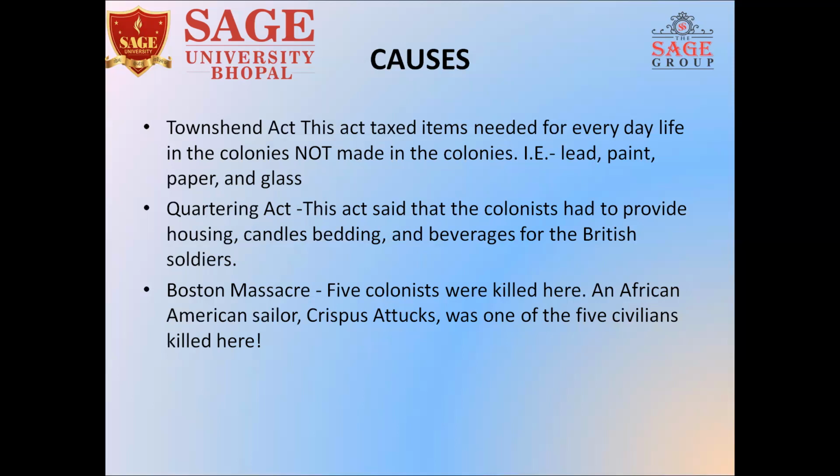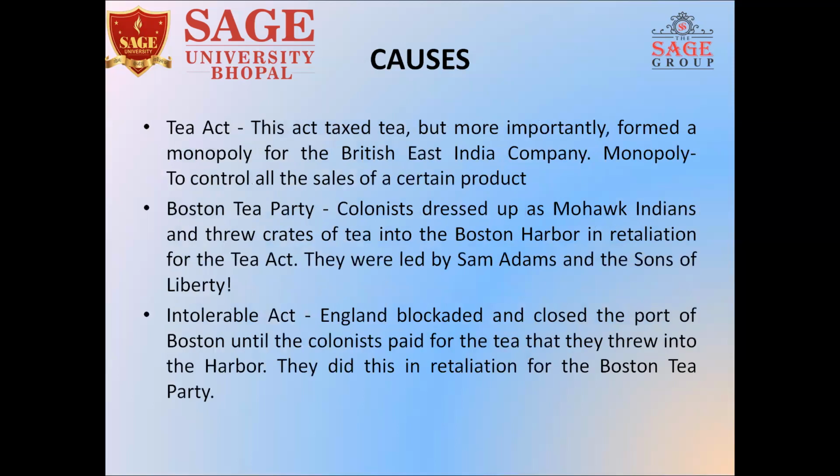Now, this led to what? The Boston Massacre. Here five colonists were killed. We'll look into the matter when we read about the Tea Party. Next is the Tea Act. Here, the tea was being taxed, which formed a monopoly for the British East India Company. They also controlled the sales of this tea. They didn't just tax the tea; they also demarcated that people living in the colonies could not export the tea.